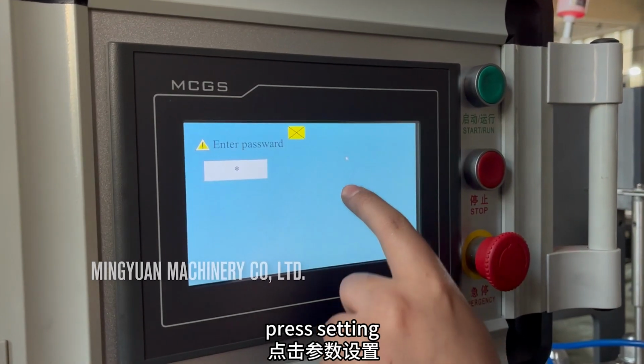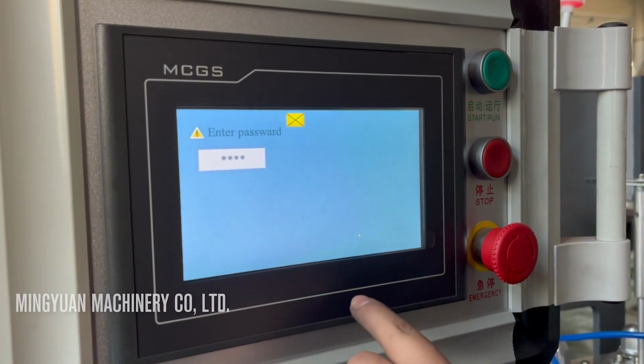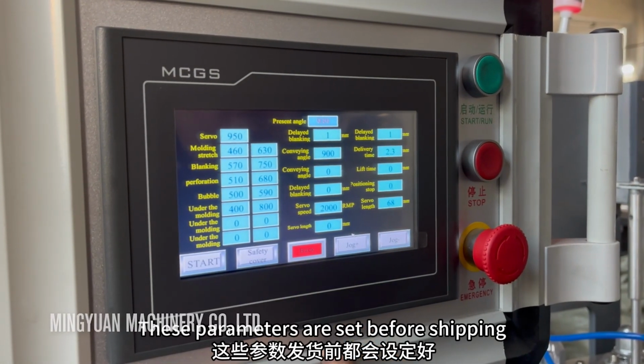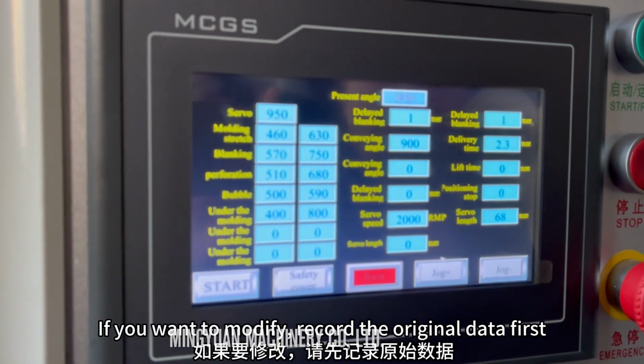Press setting. Enter password 8888. These parameters are set before shipping. If you want to modify, record the original data first.